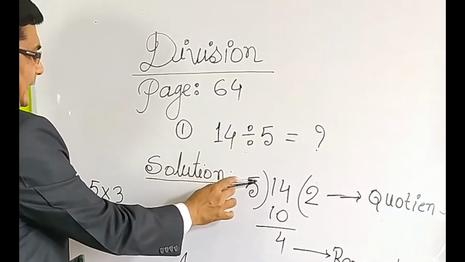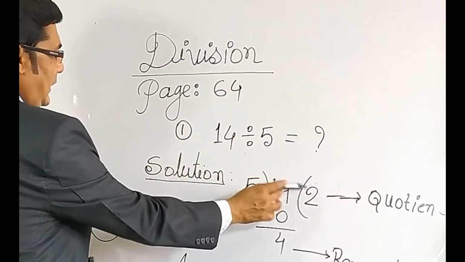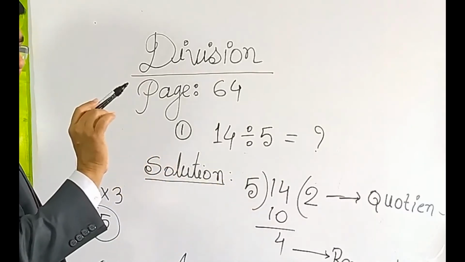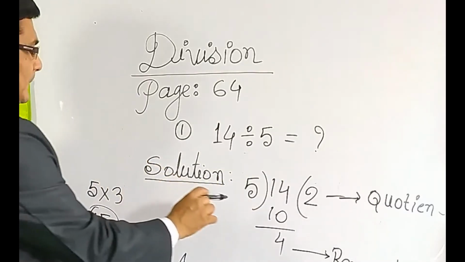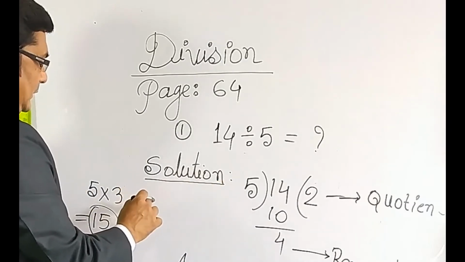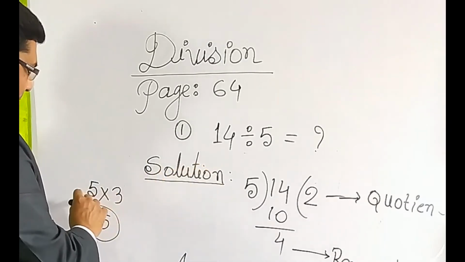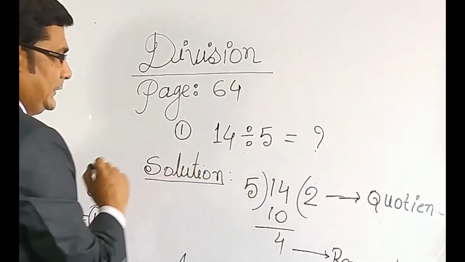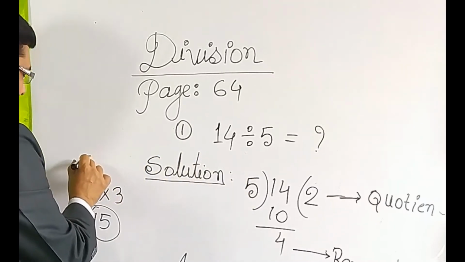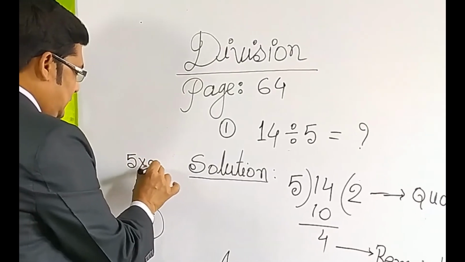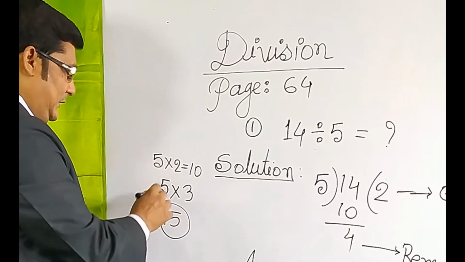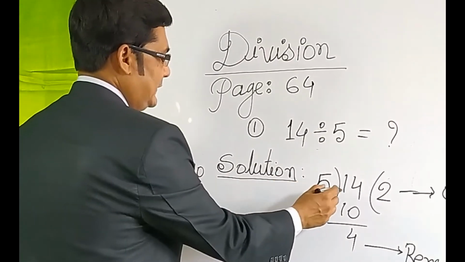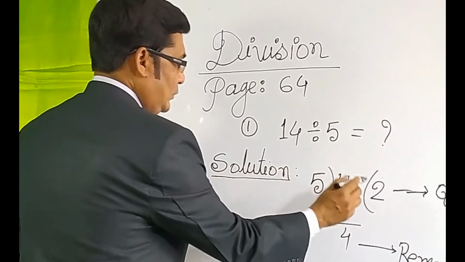Put 5 here and 14 here, and at first you will multiply the number 5. So, 5 1s are 5, 5 2s are 10, and 5 3s are 15. So, 15 is over 14. So, you can take 5 multiplied by 2, which is 10. 10 is acceptable, but 5 multiplied by 3, 15, is not acceptable because given here is 14. So, you can take 2 times.